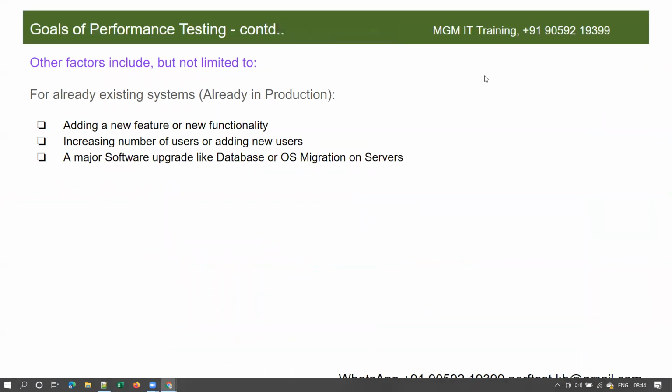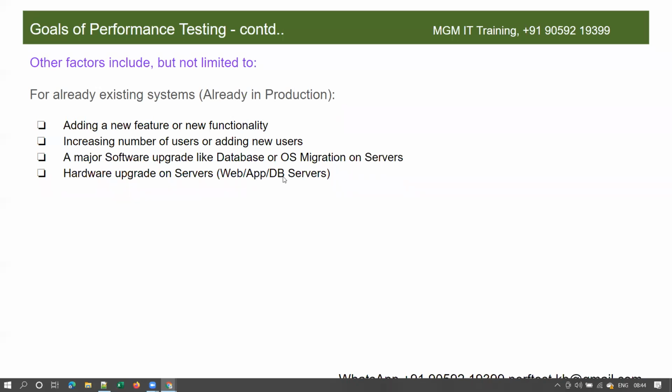The next scenario when we do performance testing for an already existing application is whenever there is a database upgrade or OS migration on the servers, a software upgrade. Then also we have to do performance testing, even though the application is already in production. And whenever there is a hardware upgrade on the servers, meaning web, app and DB servers, the typical servers in an application.